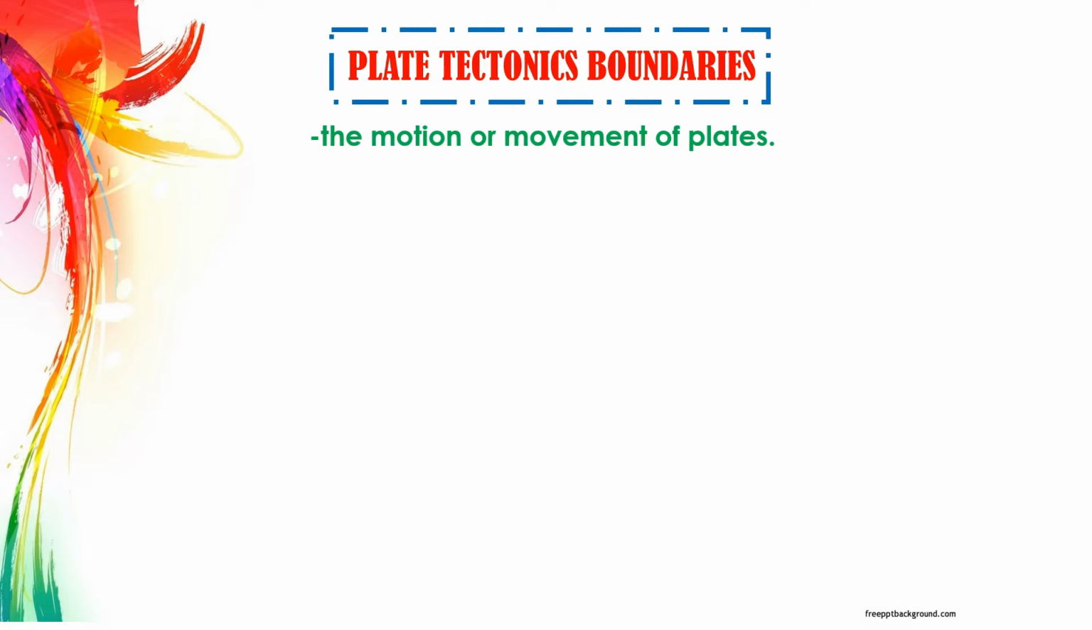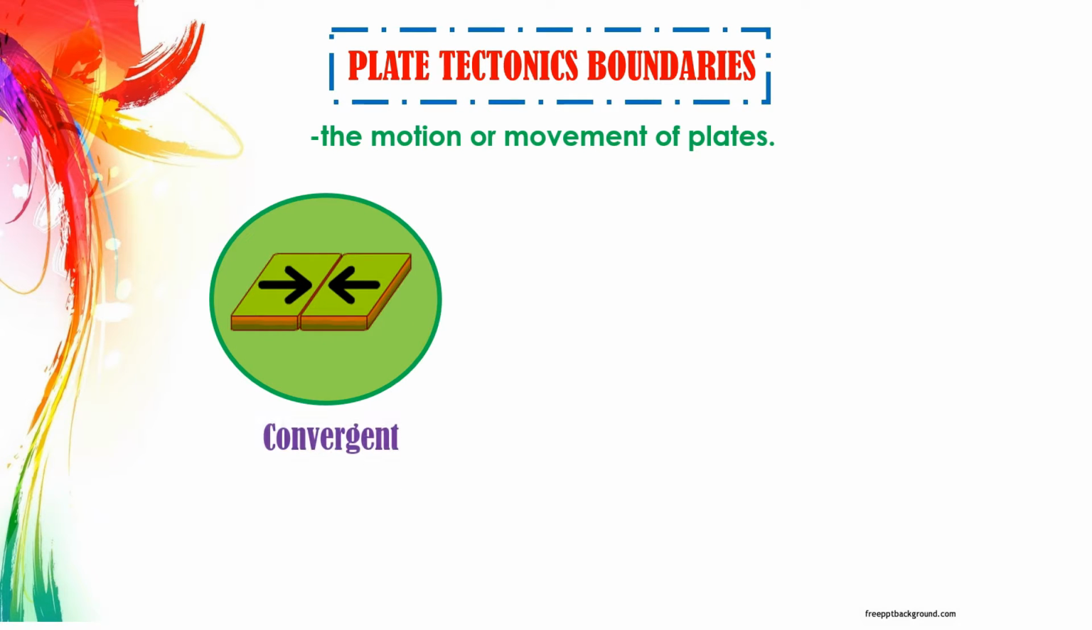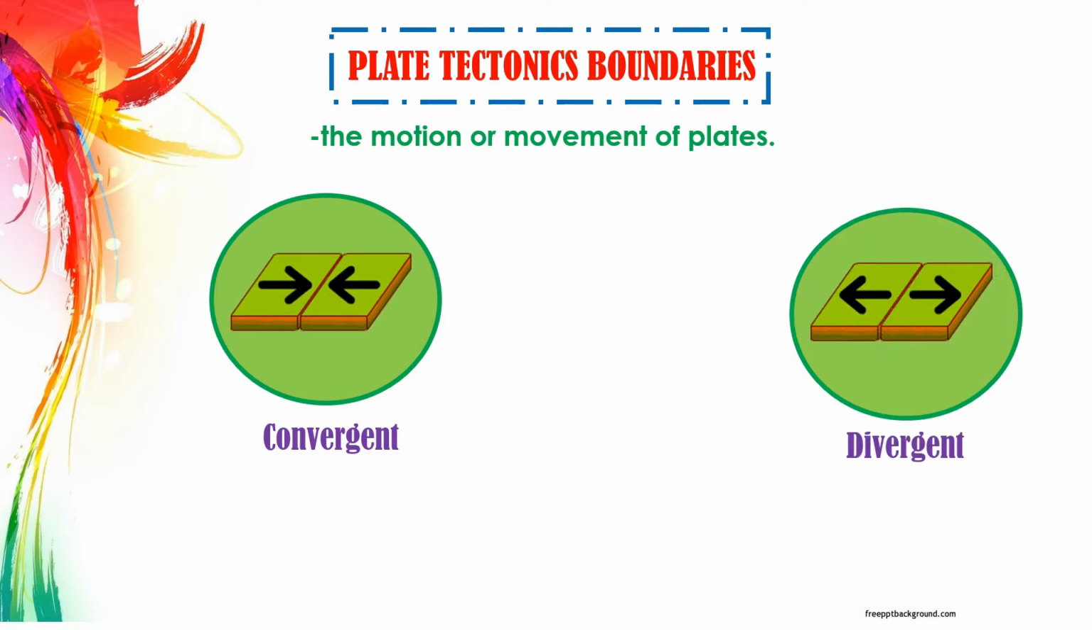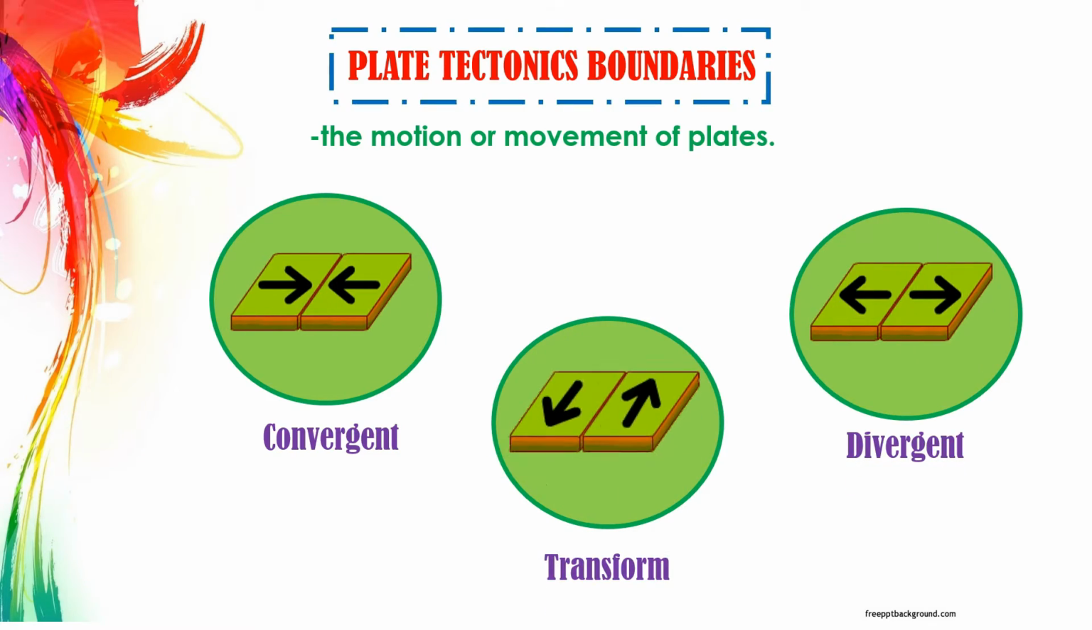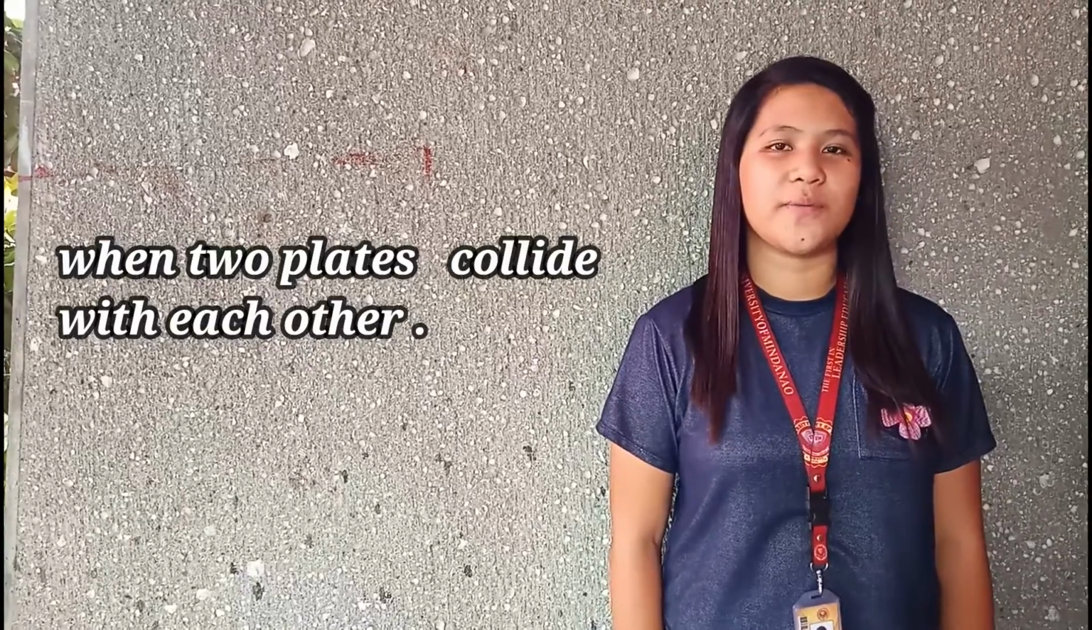Science tells us that plates move in three different manners, and they are known as the plate tectonic boundaries. These are convergent, divergent, and transform. The first type of plate tectonic boundary is convergent. It happens when two plates collide with each other.